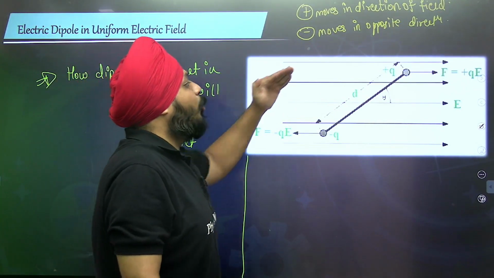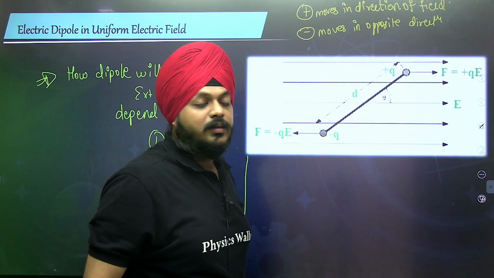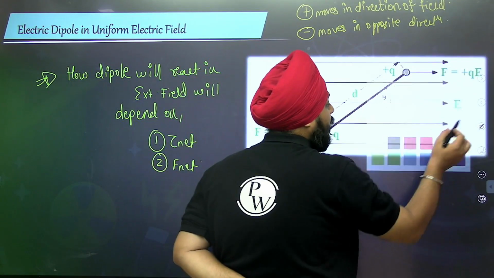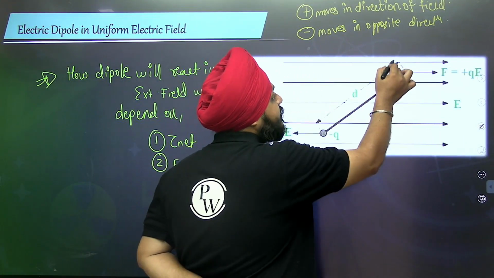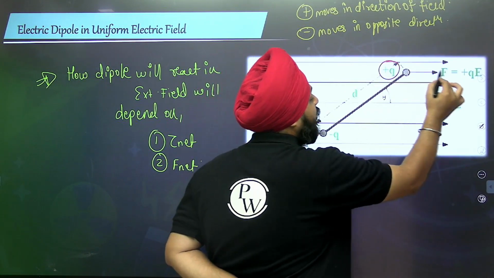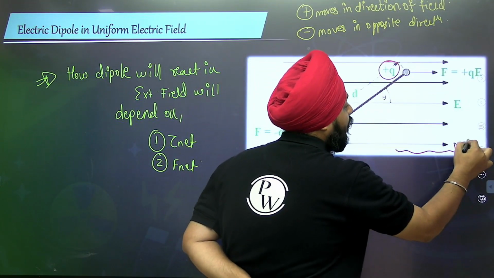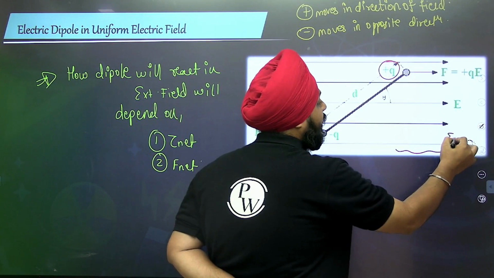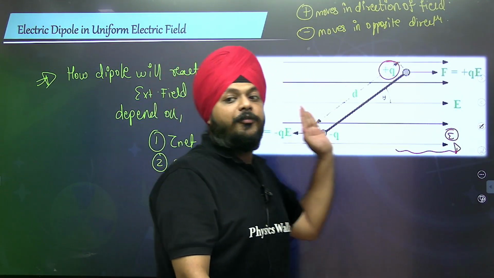When the dipole is kept, this is the positive charge, and the direction of the electric field is from left to right.